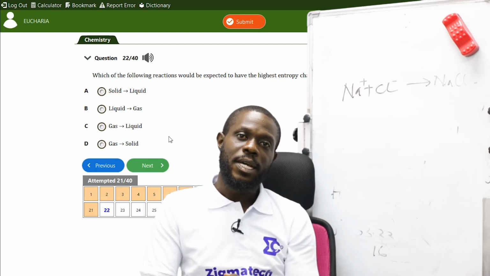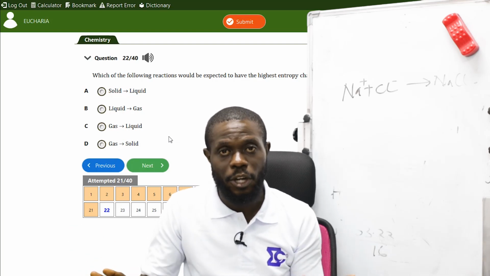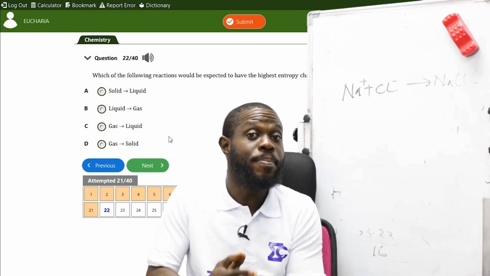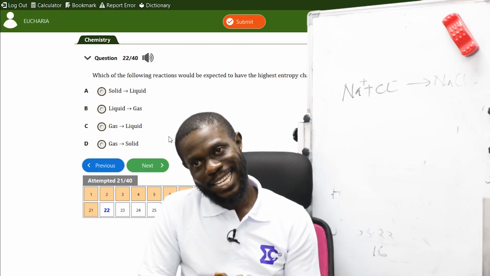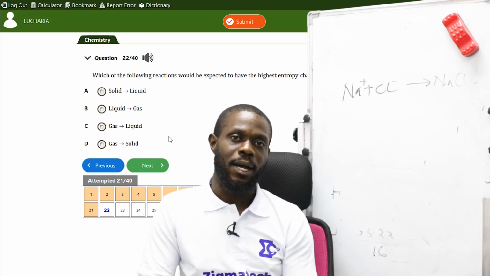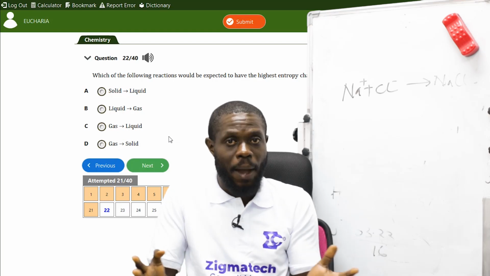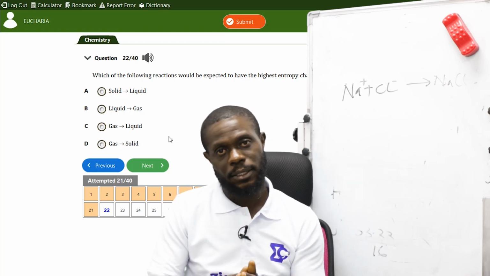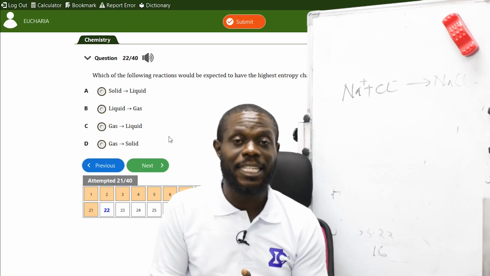Now, when it says solid to liquid, solid melts slowly. They don't melt vigorously or immediately. They melt slowly, so in that case the entropy is not high. The randomness of the particles is not high. Liquid to gas: if you're boiling water, you see that the particles move faster. The liquid expands by boiling. When heat is added, all three states of matter expand. The solid expands by melting, the liquid by boiling, and the gas by evaporation.